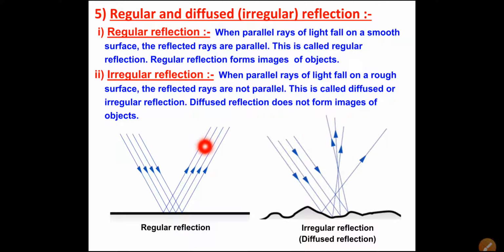In the regular reflection, reflected rays are also parallel, but in diffuse or irregular reflection, reflected rays are not parallel. So diffuse reflection does not form an image of the object. So image formation takes place in regular reflection, and image formation does not take place in irregular reflection.